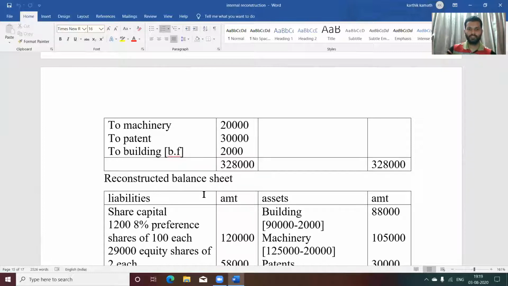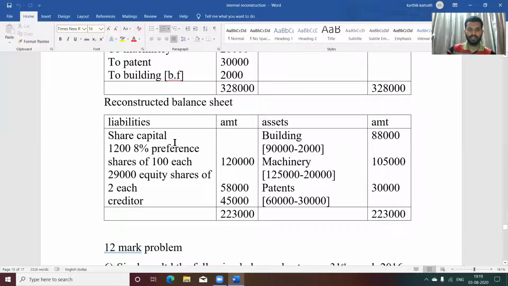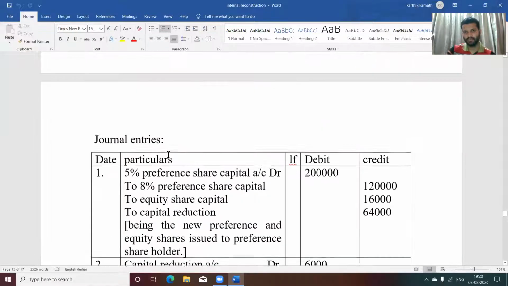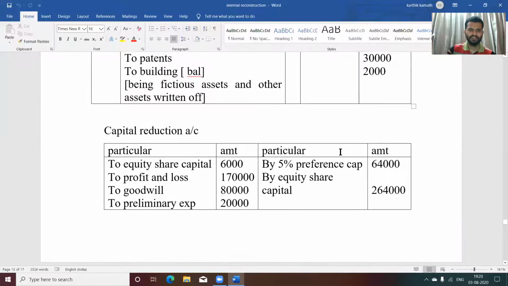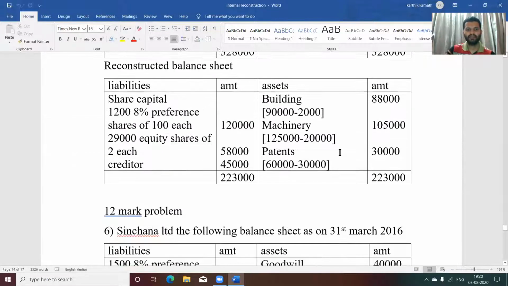Then after that, you are going to do the reconstructed balance sheet. How to do the reconstructed balance sheet? First, see the liability side, share capital. 1,20,8% preference shares of 100 each. Reduced value, you are going to write adjustment number 1, 1,20,000. Adjustment number 1, if you see 1,20,000, this amount you are going to write. That is on the liability side.